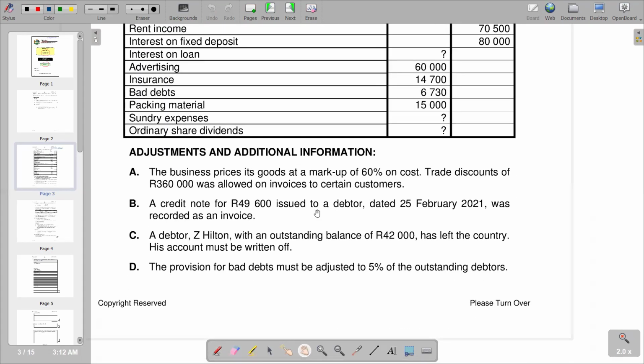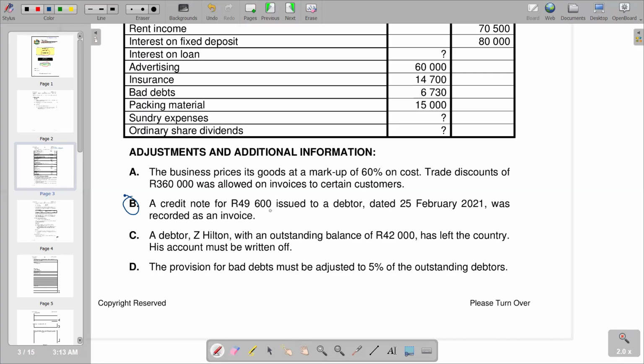We also need to go through the additional information to see if we have anything that is going to adjust our sales figure. If you go to information B, it reads: a credit note for 49,600 issued to a debtor was recorded as an invoice. So we take note of that. Remember, this is a credit note. It has to reduce the figure for sales, but in this case, it was recorded as an invoice, so it was recorded as a plus.